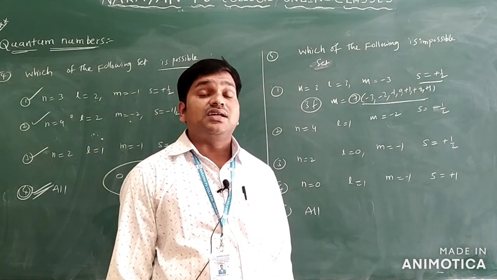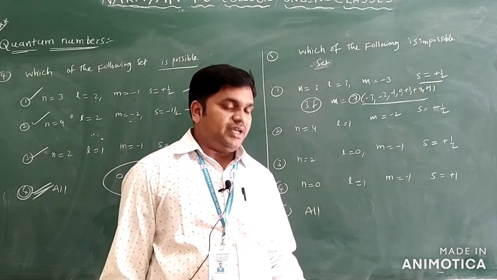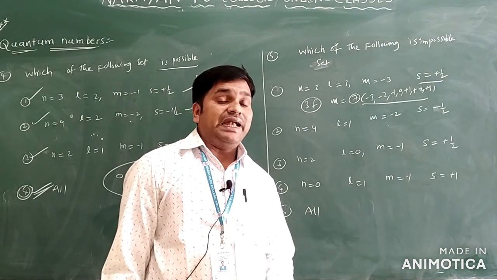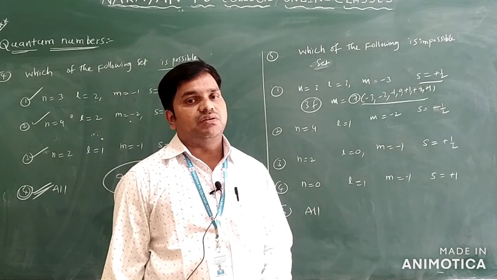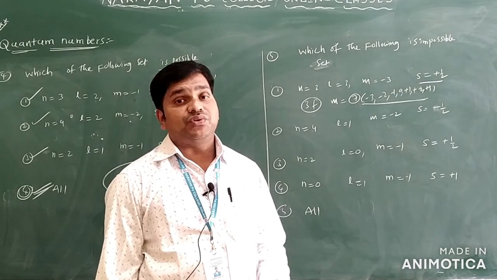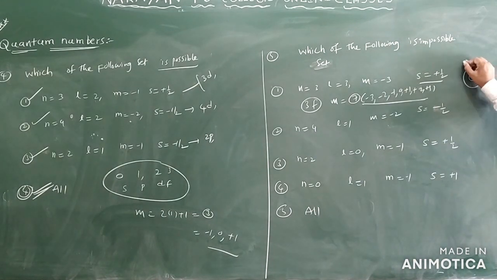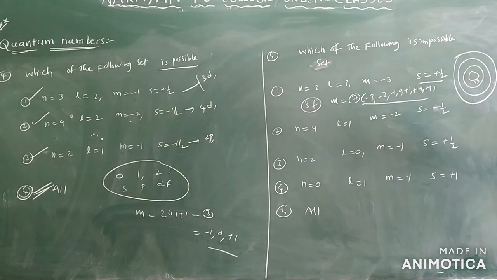The third orbit only has the d orbital, that means 3s, 3p, 3d. F orbital can enter only in the fourth shell. What is the fourth shell we have? 4s, 4p, 4d and 4f. Let us see the shells we have. This is 1, this is 2, this is 3, and this is 4. Here the first shell we have 1s. Okay, this is the first shell. And the second shell we have 2s and 2p. This is the second shell. In the third shell we have 3s, 3p and 3d. This is the third shell.